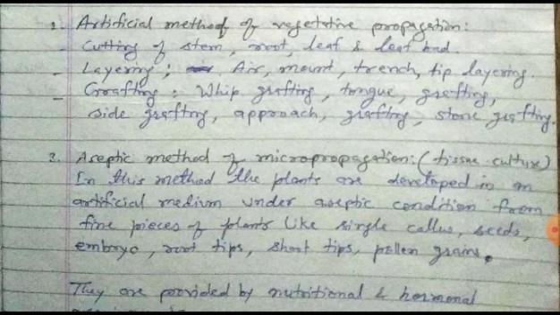In this, cutting of stem, root, leaf and leaf bud, and layering, air layering, tip layering are used. And the third is grafting, which includes tongue graft, side graft, approach grafting, stone grafting, etc. This is the artificial method of vegetative propagation.